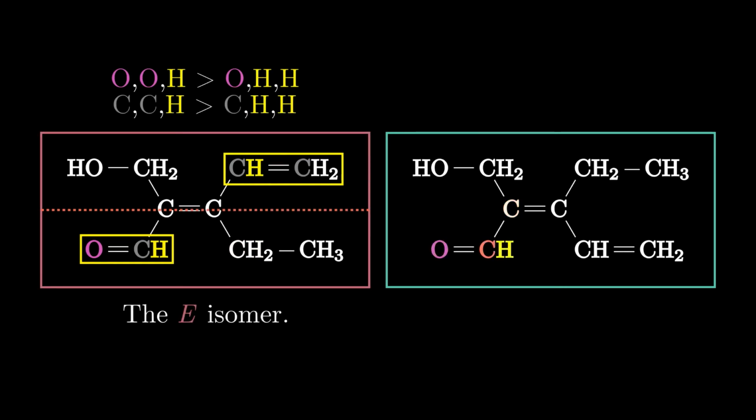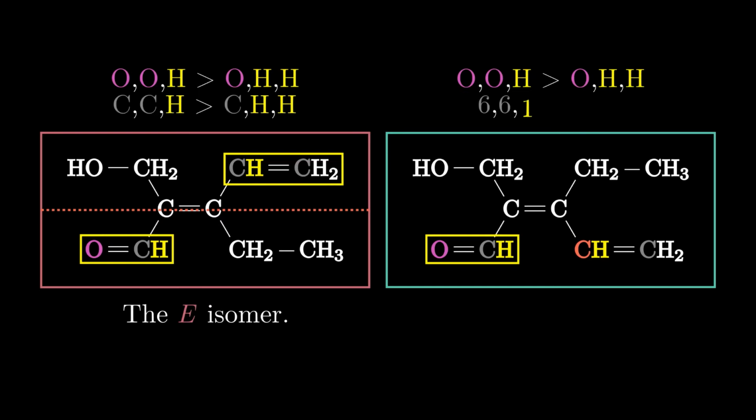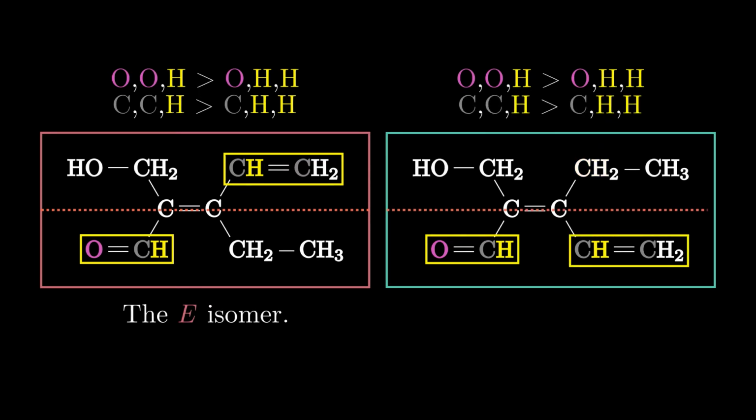When we look at the molecule on the right, the groups still are bonded in the same way to the same atoms. So the group on the bottom left will get the priority because that carbon is bonded twice to an oxygen. When we look on the right side, the same group is going to get the priority, so it's going to have the carbon with the double bond to a carbon because that is considered to be bonded to two carbons. Since these priority groups are on the same side, we have the Z isomer.